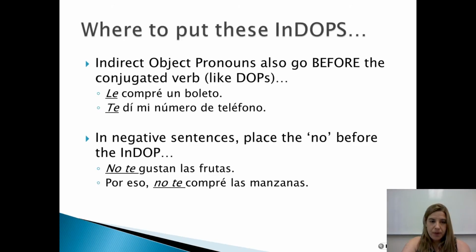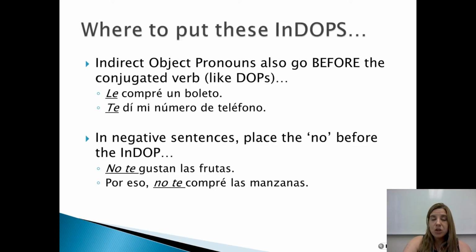So where do we put them? Well, you already know now, just because all of the verbs that work like gustar, me gusta, te gusta, those are really familiar to us at this point. The indirect object pronouns go out before the verb. So, le compré un boleto is I bought a ticket for who? For him or for her. We don't know exactly in this context, but le means to him or to her, for her.